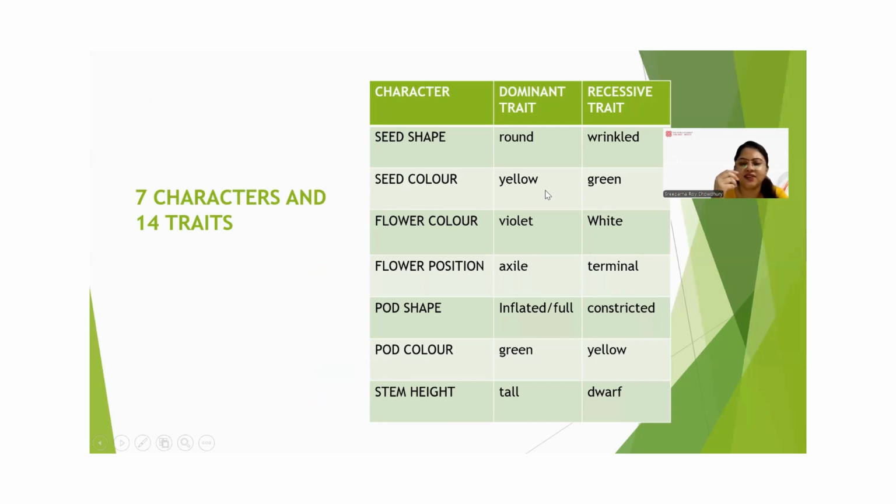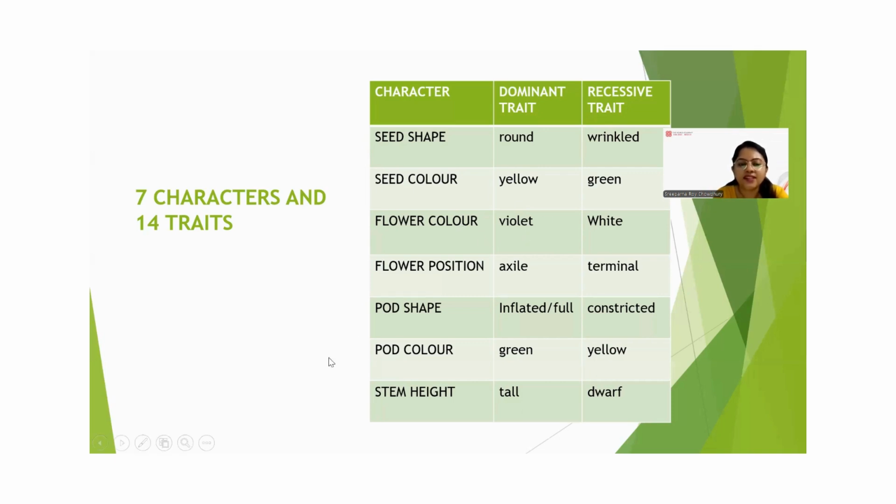What is a dominant and a recessive trait? Dominant trait means, out of the 2 traits, the one which expresses in the heterozygous organism. Heterozygous means not similar, right? Hetero means not similar. The one expressed in the F1 hybrid is called the dominant character. And recessive means, out of the 2 traits, the one which is suppressed, which is not expressed, is called the recessive character.